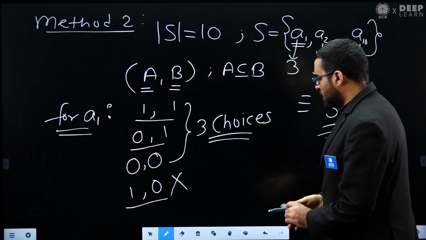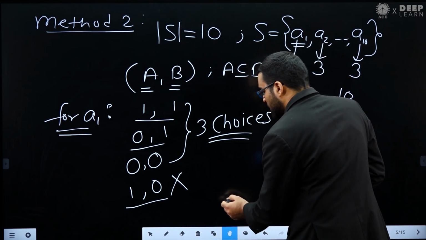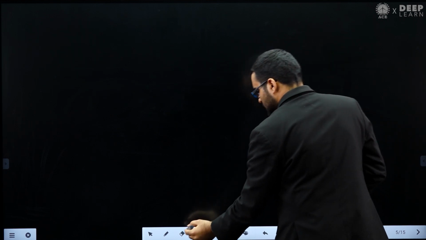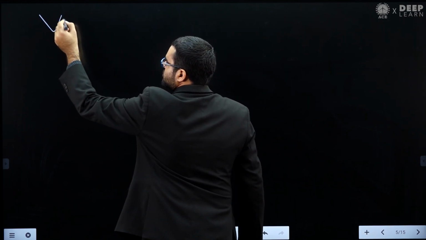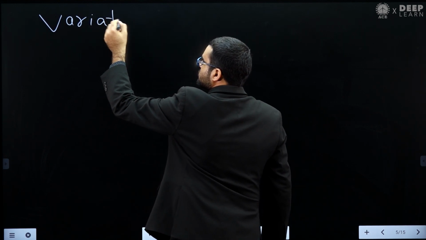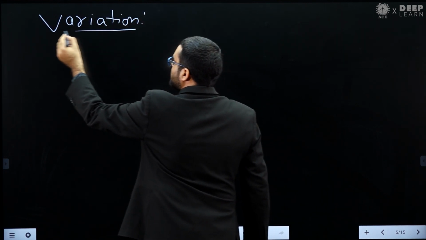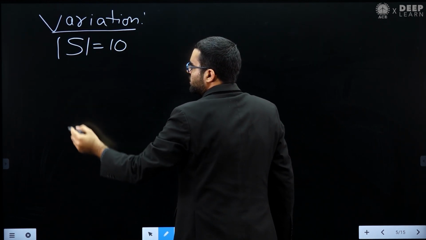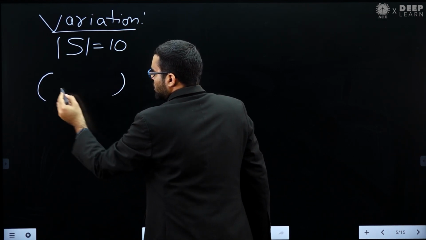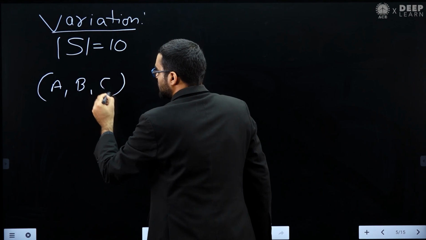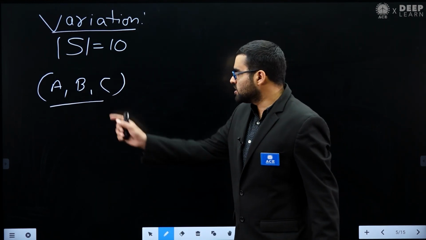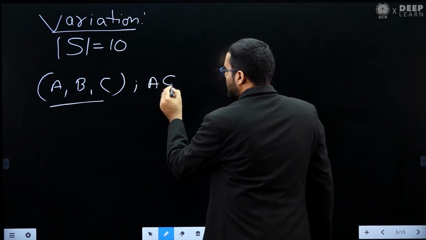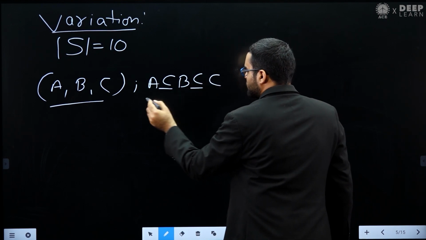Why is this useful? Let me show you. We can create some variations. Let me create some variations of this question. Let's assume he is asking: you have a set S whose cardinality is 10, and he is asking for triples A, B, C, such that A is a subset of B and B is a subset of C.